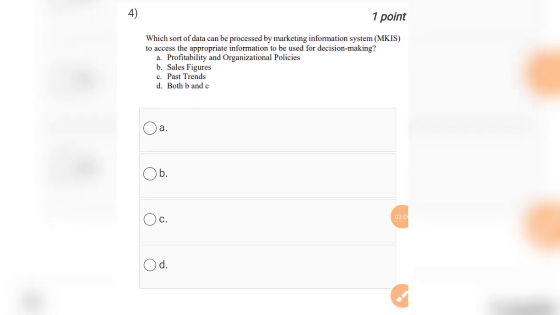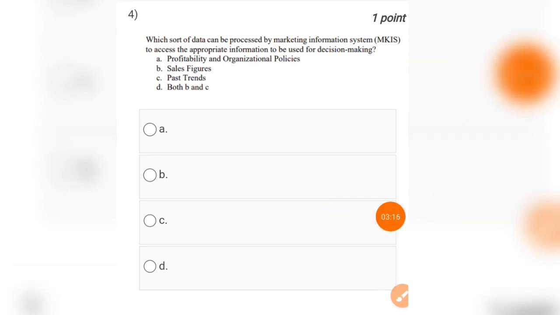Question number 4 is which sort of data can be processed by marketing information systems, that is MKIS, to access the appropriate information to be used for decision making.